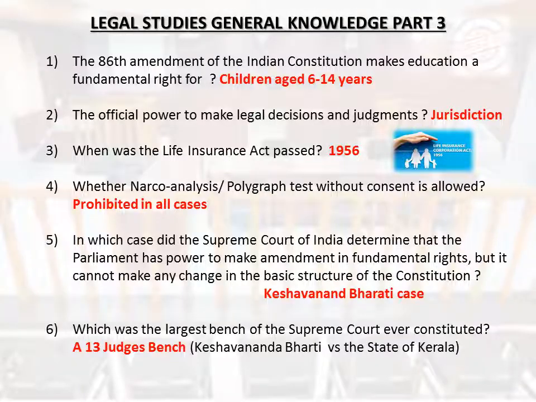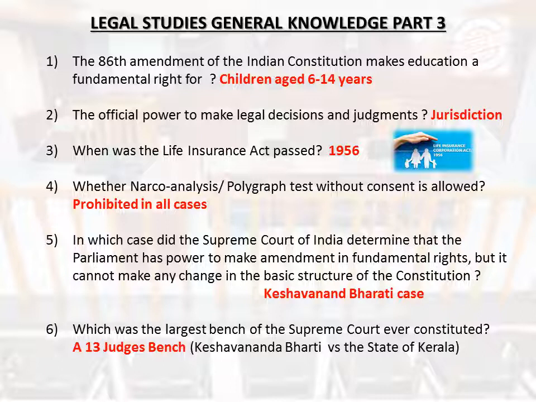The 86th Amendment of the Indian Constitution makes education a fundamental right for children aged 6 to 14 years. Jurisdiction: the official power to make legal decisions and judgments. When was the Life Insurance Act passed? 1956. Whether narcoanalysis polygraph test without consent is allowed? Prohibited in all cases. In which case did the Supreme Court of India determine that the Parliament has power to make amendment in fundamental rights, but it cannot make any change in the basic structure of the Constitution?